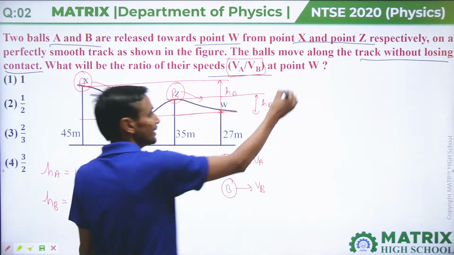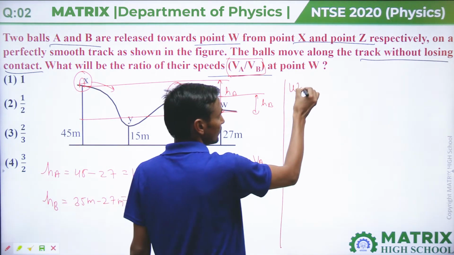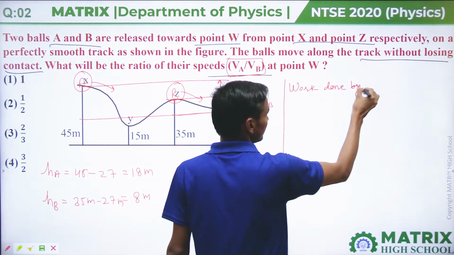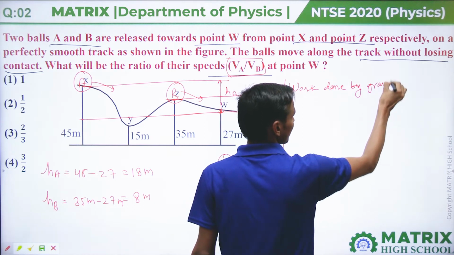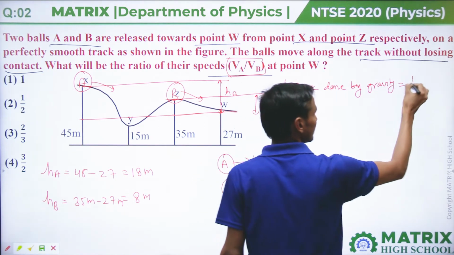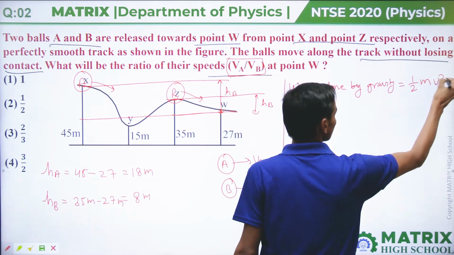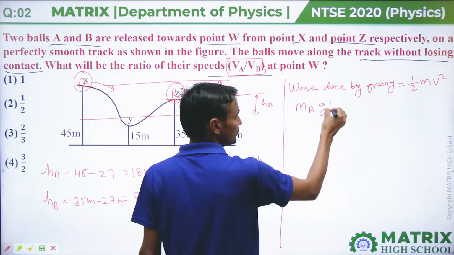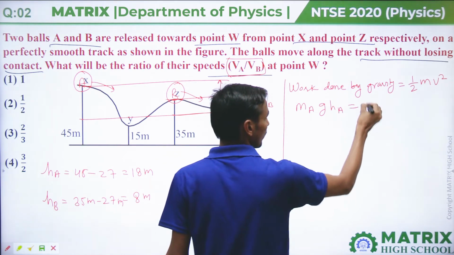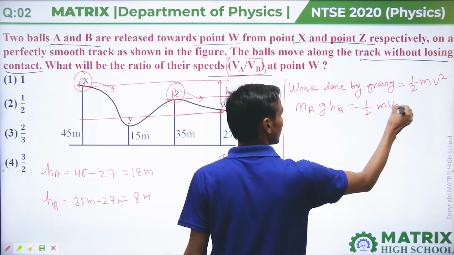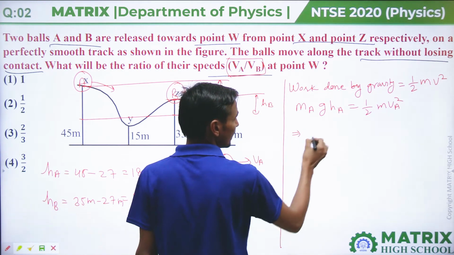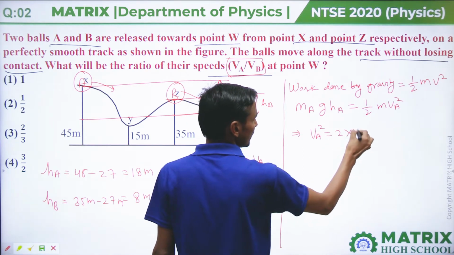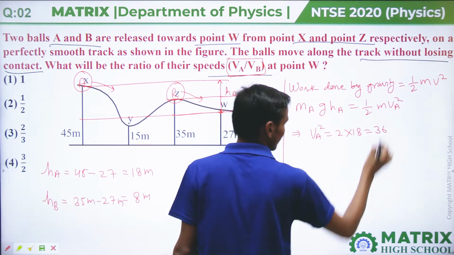So I can say that work done by gravity equals kinetic energy at point W. So mass of ball A into g into HA equals half m VA square. Here you will get VA square equal to 2 into 18, that's 36.